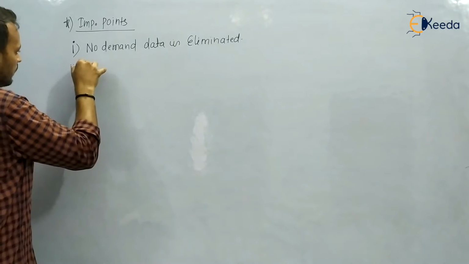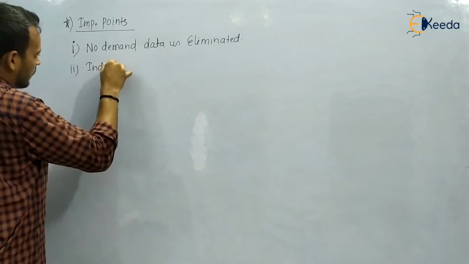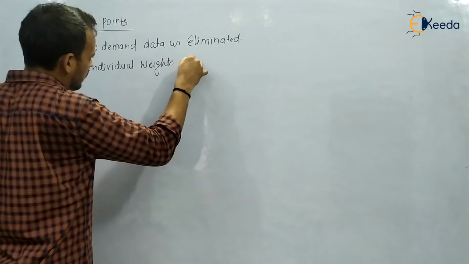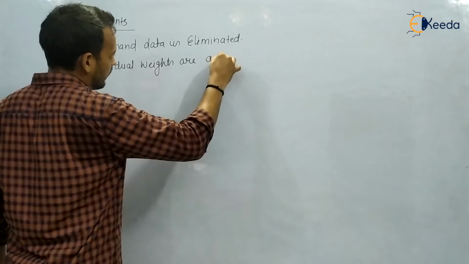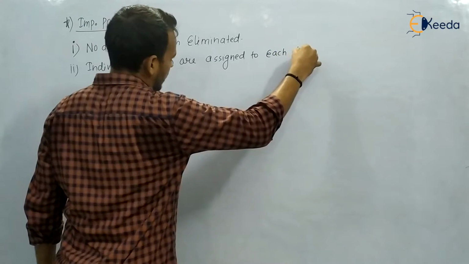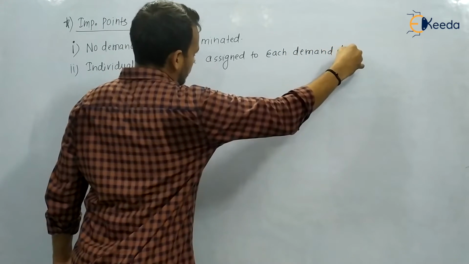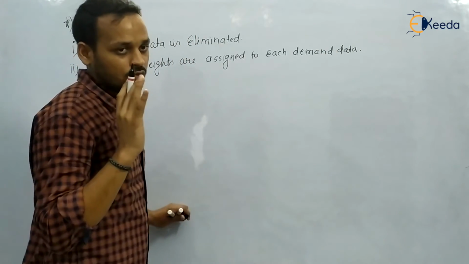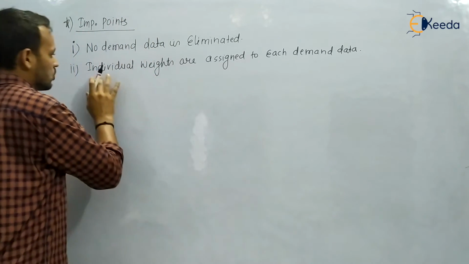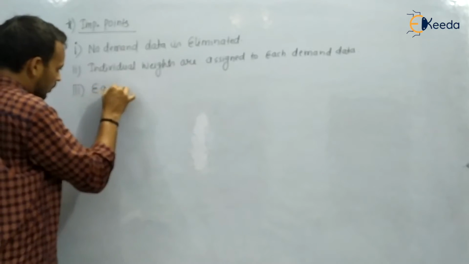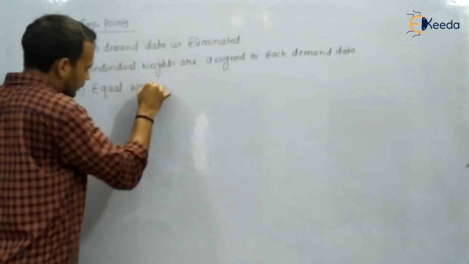Second, individual weights are assigned to each demand data. Each and every demand data is provided with individual weights. One was alpha, then alpha into 1 minus alpha, then alpha into 1 minus alpha whole square. So individual weights are assigned to each and every demand data, but these weights are not equal in nature. So we can also say that equal weights are not assigned.